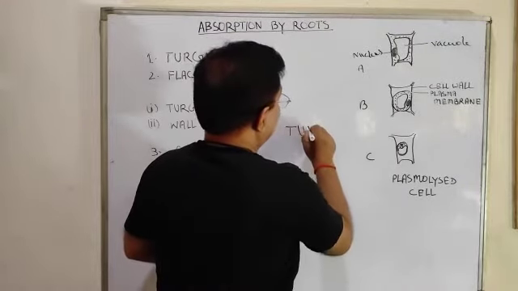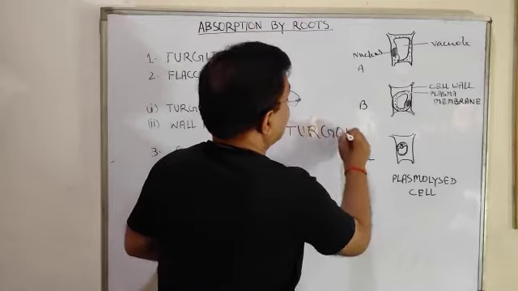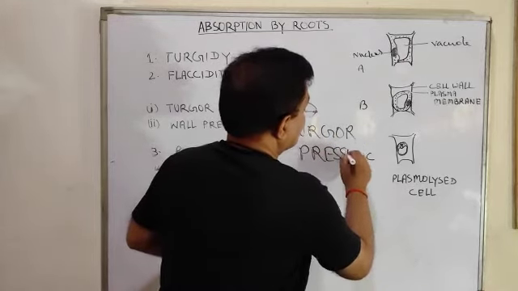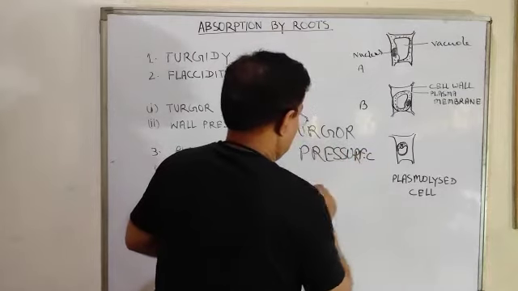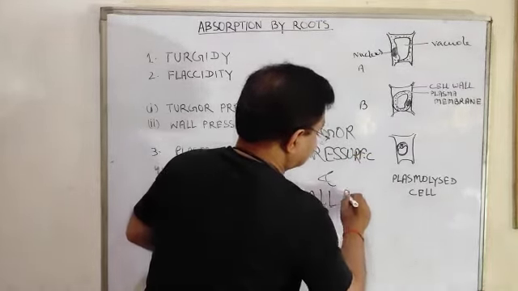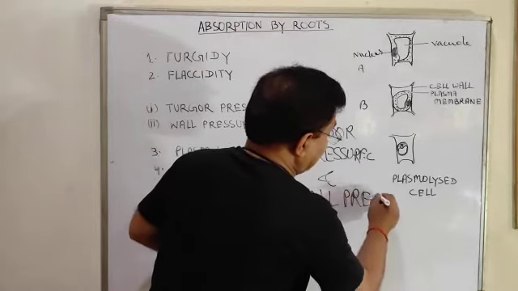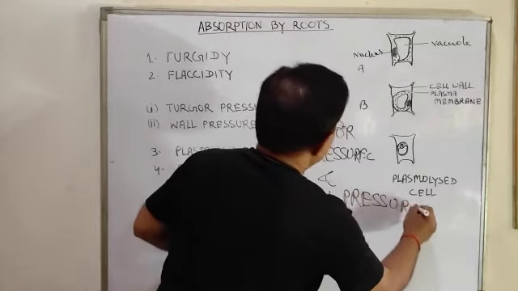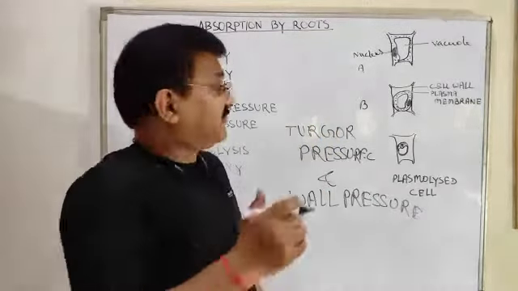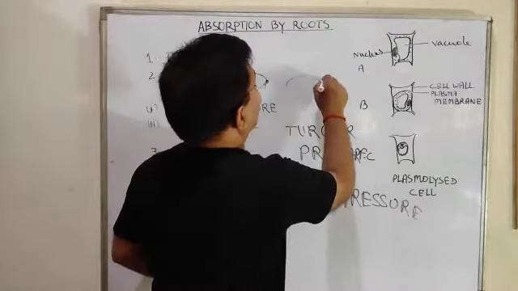Dear children, turgor pressure and wall pressure. Now, once more try to understand these two types of pressure. Suppose this is the cell wall.